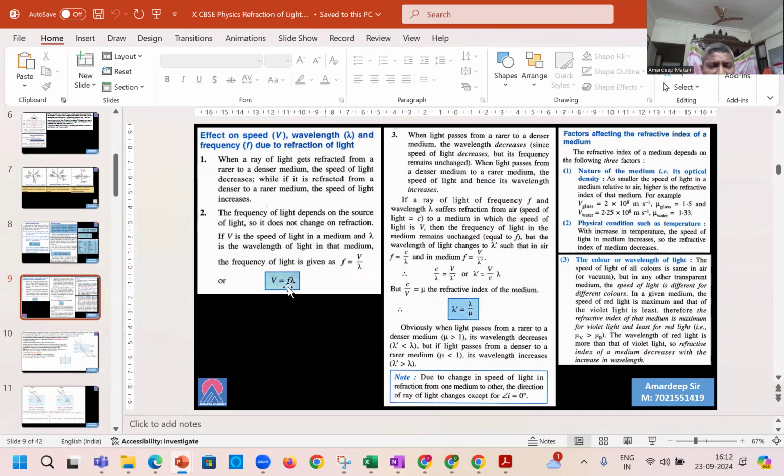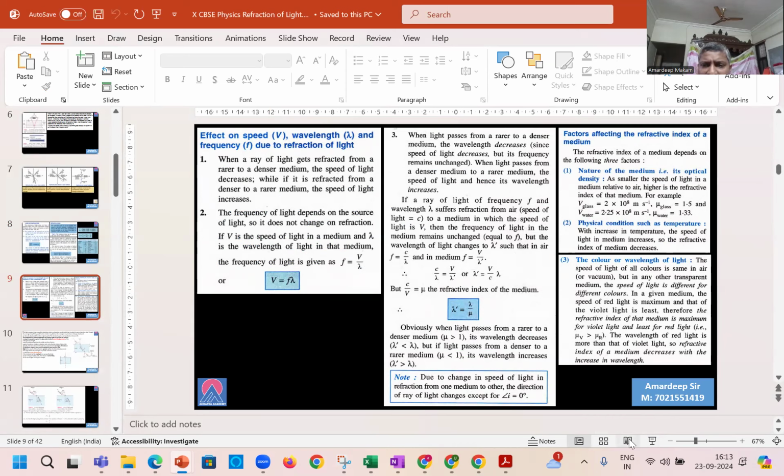We have the formula which connects these. This formula was there in the chapter of sound also, and we are using it in the chapter of light also. V is equal to F lambda. Velocity is equal to F lambda. F for the frequency, lambda for the wavelength, V for the velocity. V equals F lambda, very important to remember.